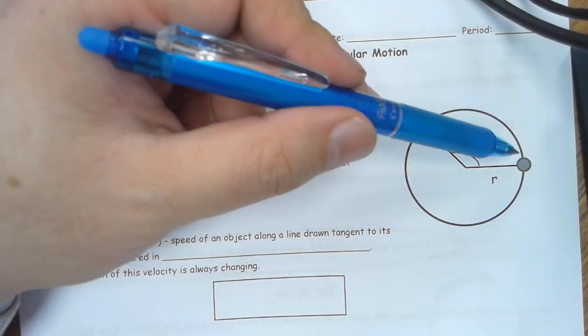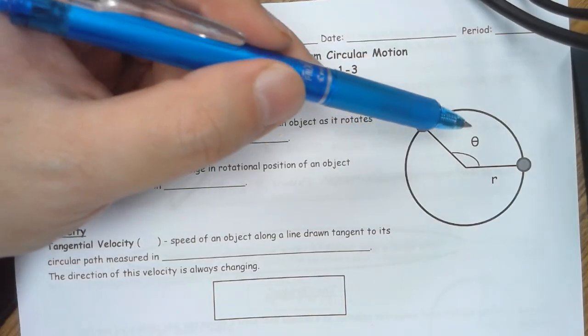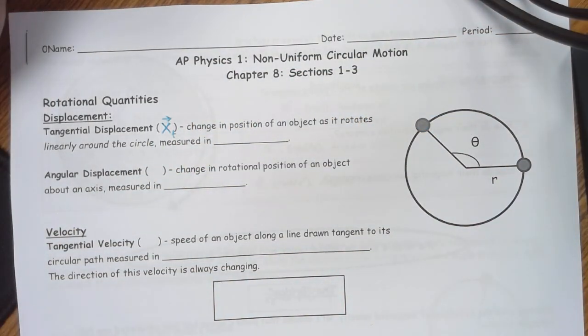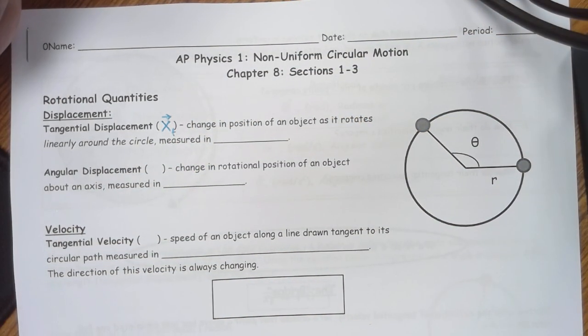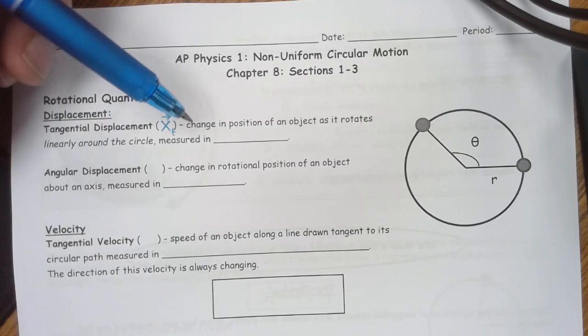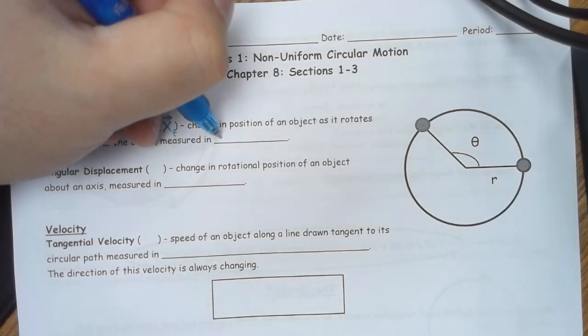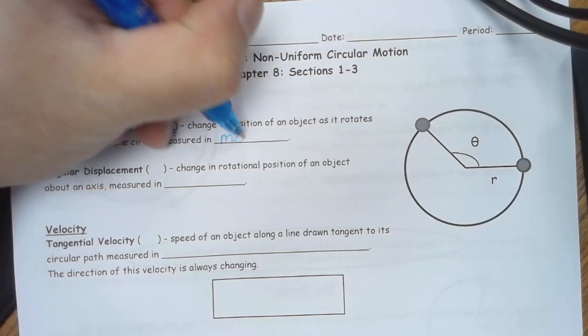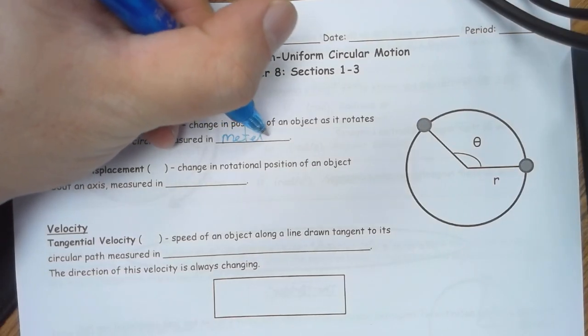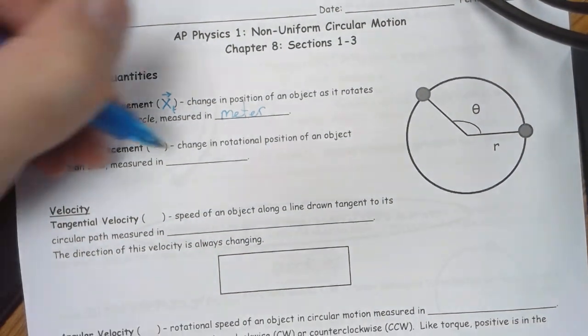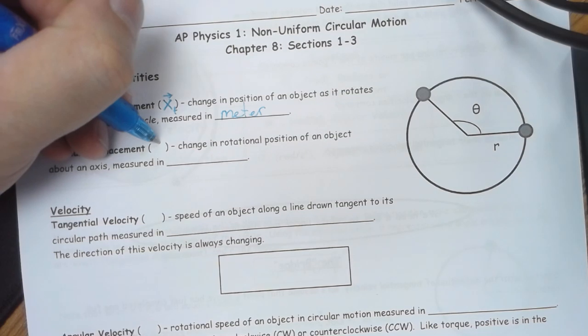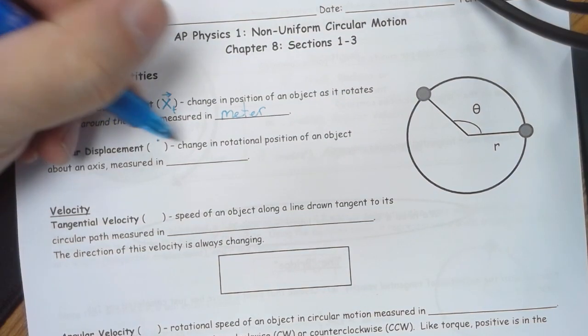Now you're like, but Mr. Kwan, that's a curve. We're just talking about what is it at that instant, the instantaneous motion. What would it emulate? What would it be like? What would it act like? And so that would be its linear motion at that moment. Okay, and it's measured in what units? Meters.